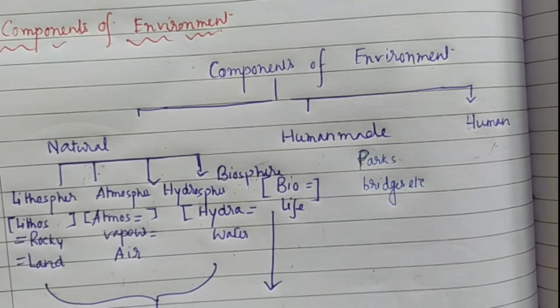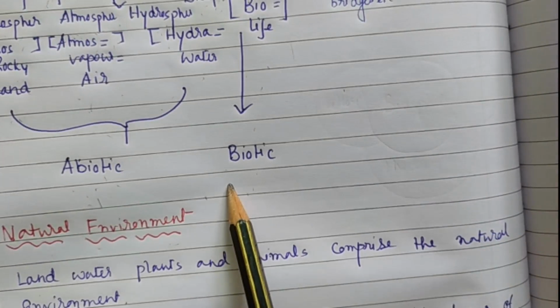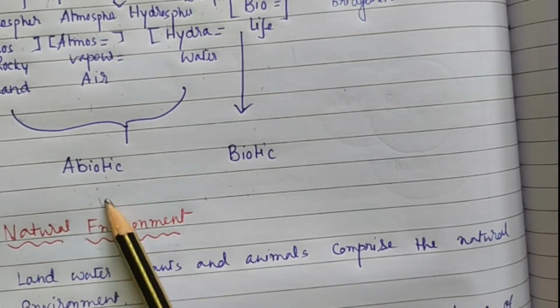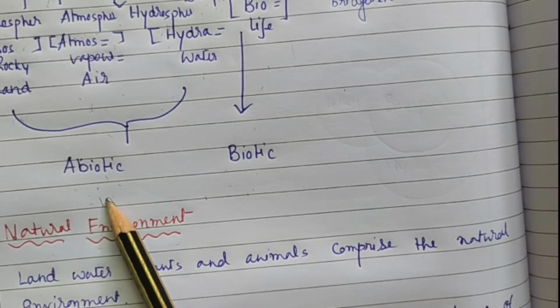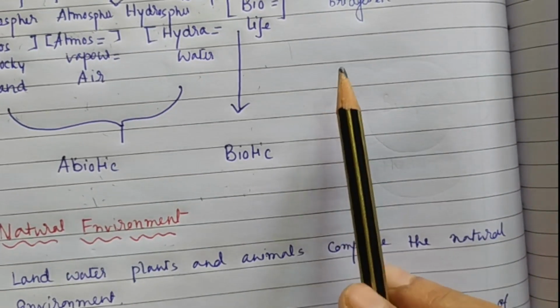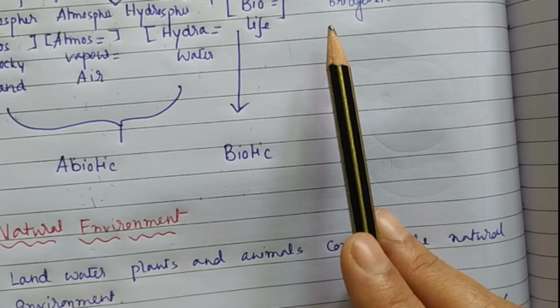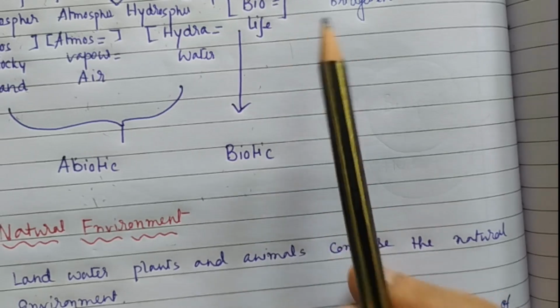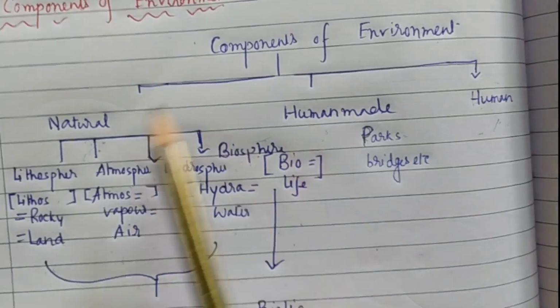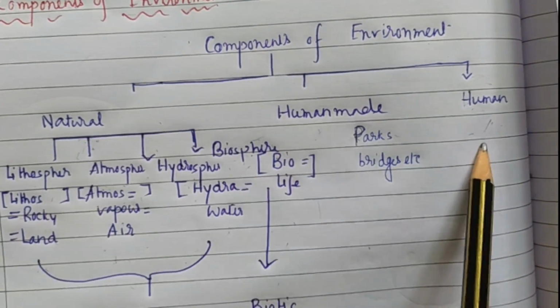You know the terms biotic and abiotic. Biotic means living beings and abiotic means non-living things. Whereas the man-made phenomena comprise the activities and interaction among human beings. So this is the component: natural, human made and human.